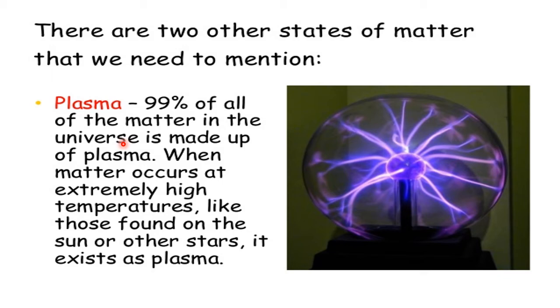Our entire universe is made up of many stars. The sun is the closest star, controlling the solar system, where life exists due to some favorable conditions. So we have many stars, many constellations, the Milky Way, galaxies, all of which we learnt in physics. So 99% of all the matter in the universe is made up of plasma only. Only 1% is other states. Otherwise, 99% of the universe is plasma state, where we find the surface of stars and constellations.